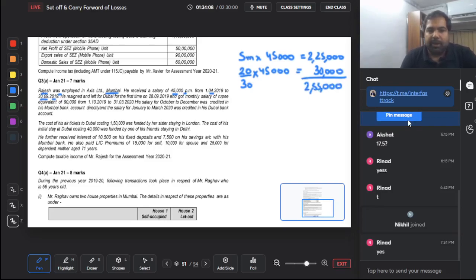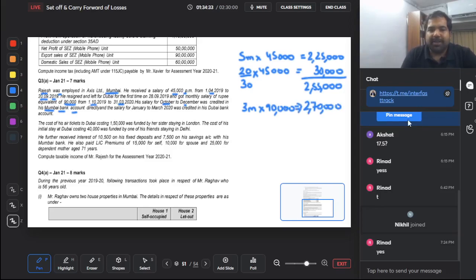Next, he left for Dubai on 28th September and got a monthly salary of rupee equivalent 90,000 from 1st October to 31st March. His salary for October to December was credited in Mumbai bank account, again received in Mumbai. So taxable, yes. October, November, December, 3 months salary into 90,000 will be taxable, that is 2,70,000.